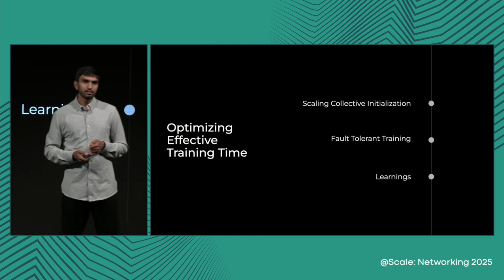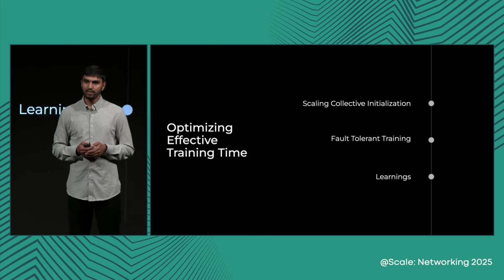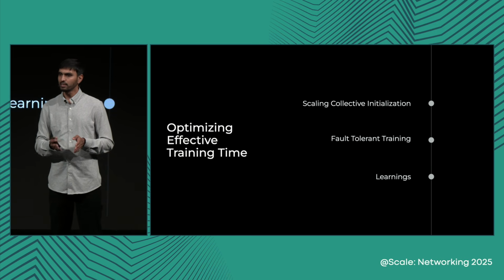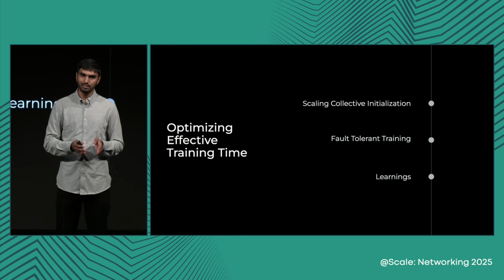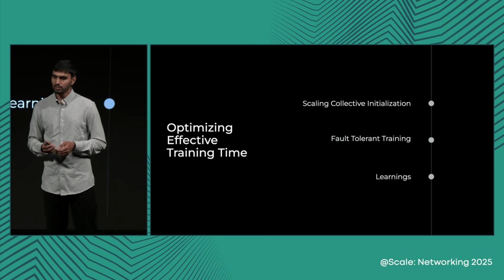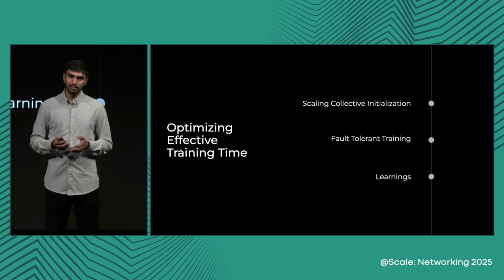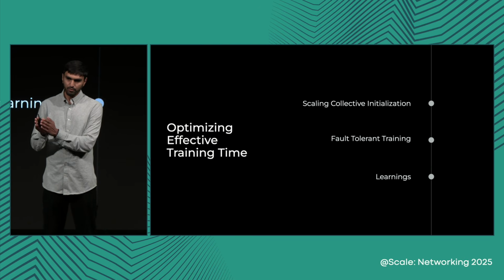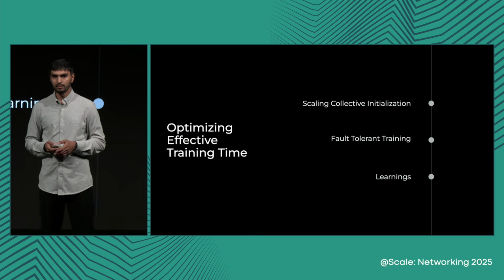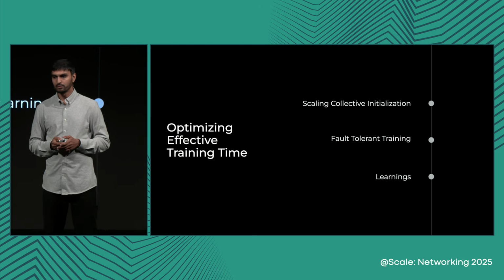So our goal here is to optimize the effective training time of the job. We explored two solutions. Number one is to improve the initialization time of the job by directly improving the collective initialization, which has been the biggest contributor. And the second one is a fault-tolerant training paradigm that enables us to isolate the fault to a subset of GPUs and train with the remaining healthy GPUs that are part of the job resources.